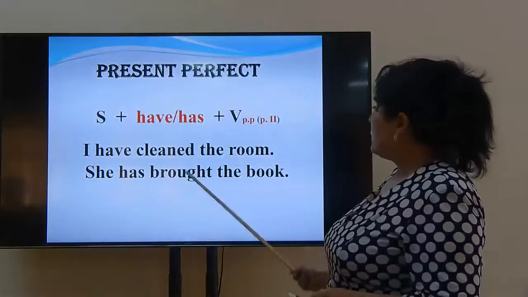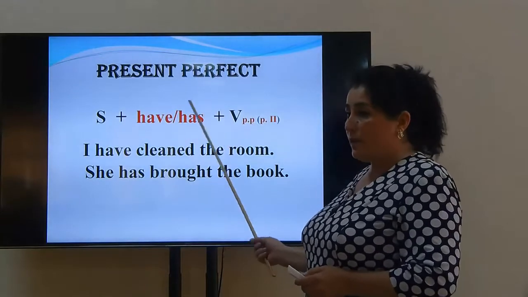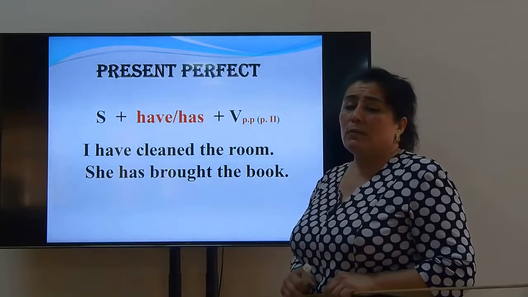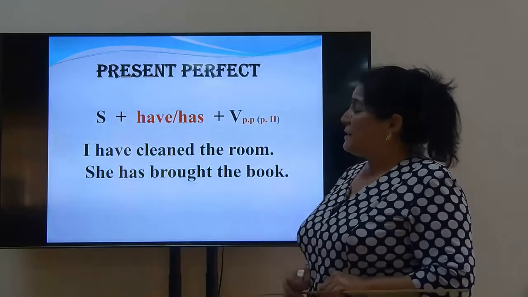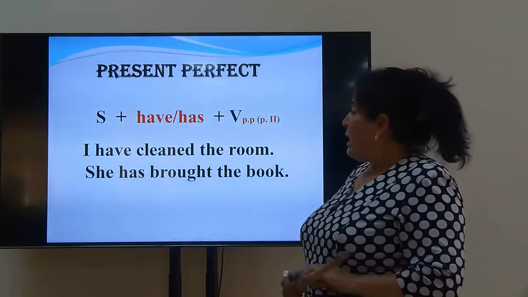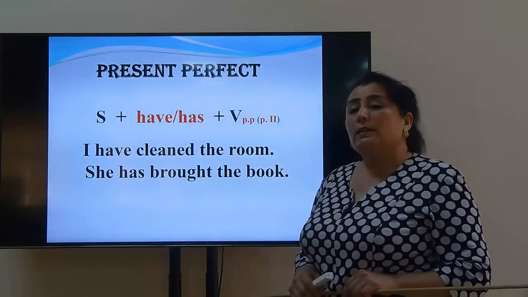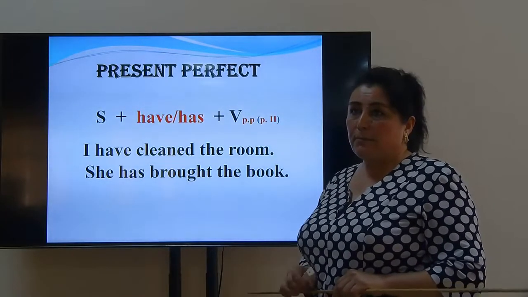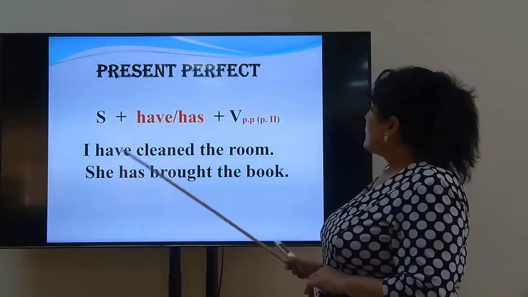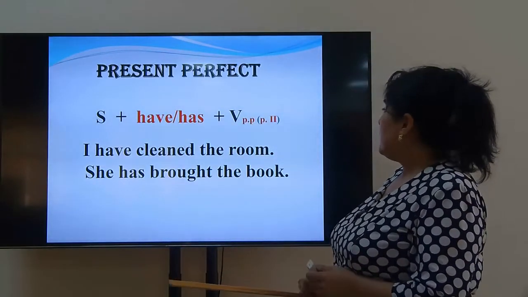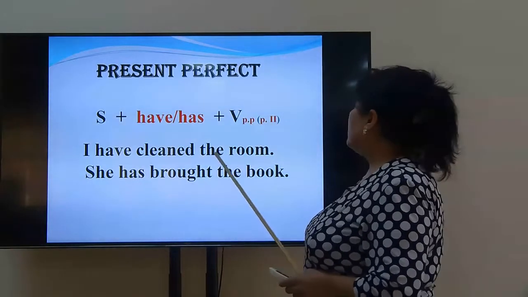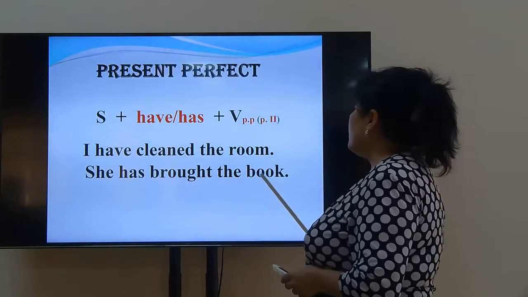Now pay attention to this part, our grammar part, the present perfect tense. There are some questions. What tense is it? What is its action and what is its structure? The present perfect action is something already or just done. Its structure is subject plus have or has plus the past participle form of the verb. For example, I have cleaned the room. She has brought the book.